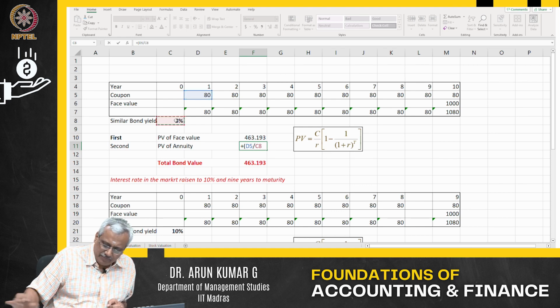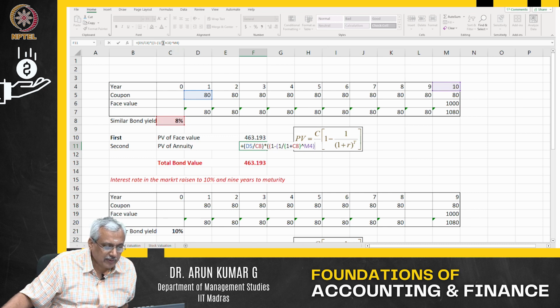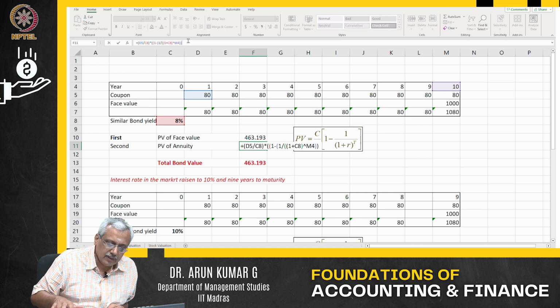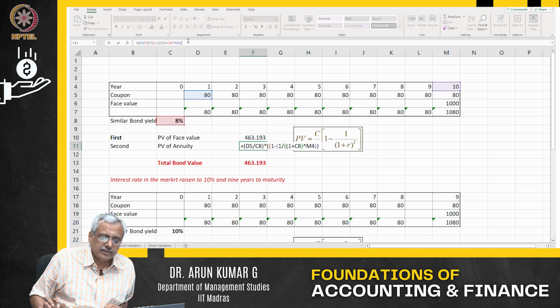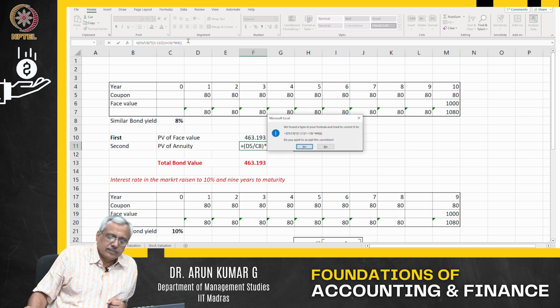R is the interest rate, 8%. Then it says 1 minus 1 by 1 plus R, where R is again 8%, to the power of T, which is 10 years. I think I've closed all the brackets.